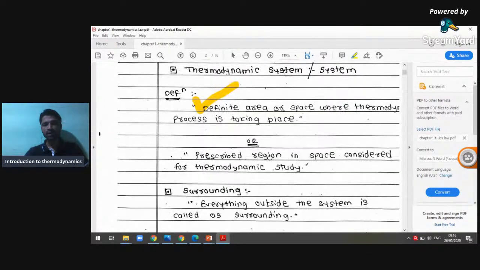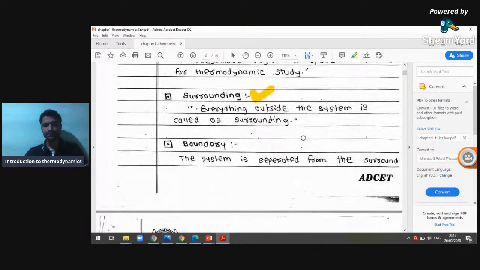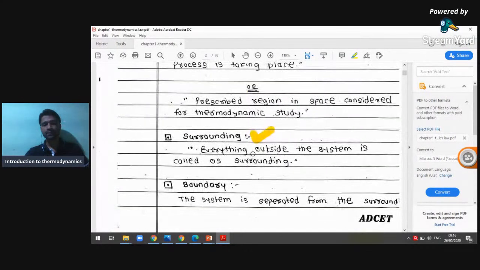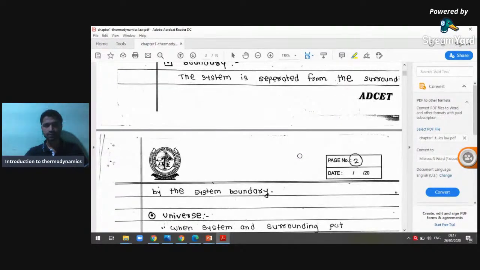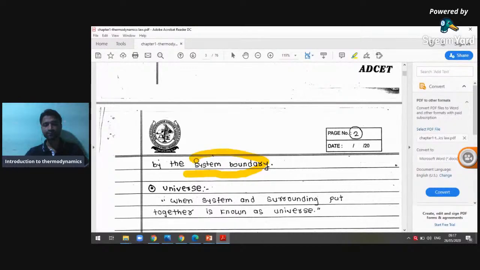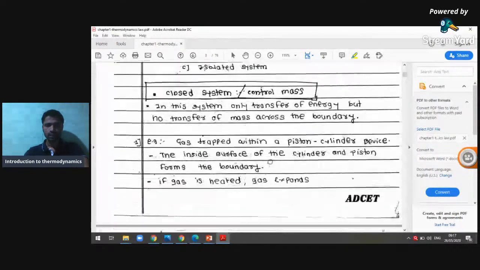The thermodynamic system I covered. We know the surrounding is everything outside the system. The system and the surrounding are separated by the thermodynamic boundary, also called the system boundary. When the system and surrounding are put together, they form the universe. Now we see the closed system. You know that across the boundary there is only transfer of energy, but mass remains constant. That is the closed system.